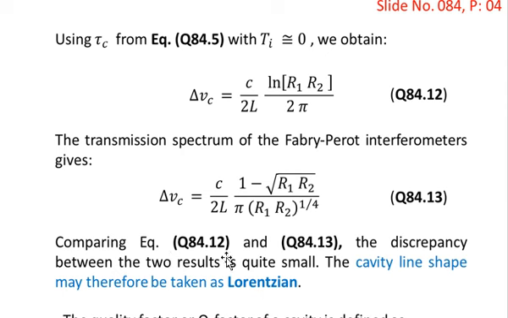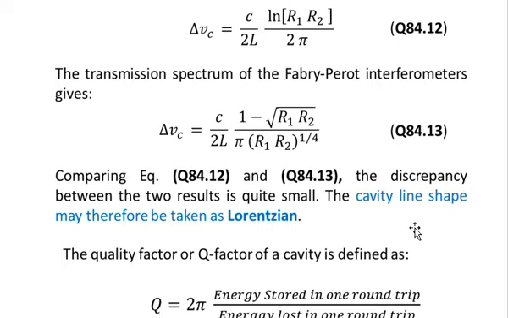So comparing equation number 12 and 13, the discrepancy between the two results is quite small. The cavity line shape may therefore be taken as Lorentzian.